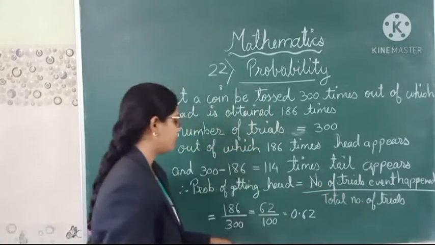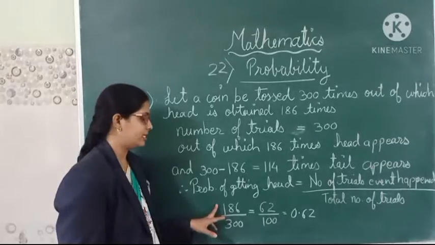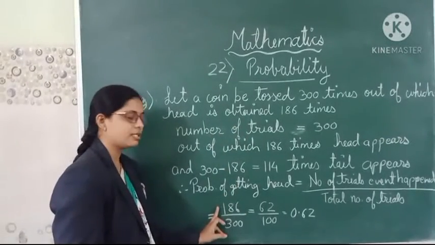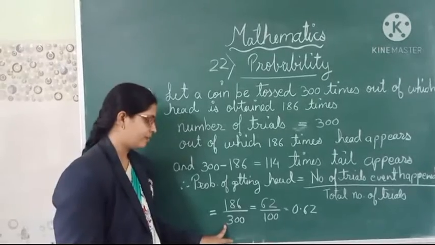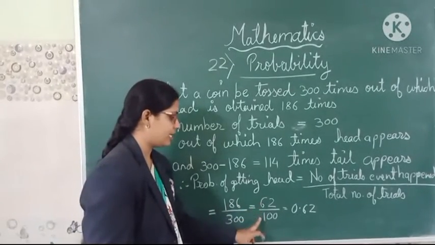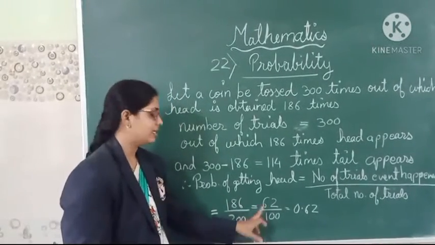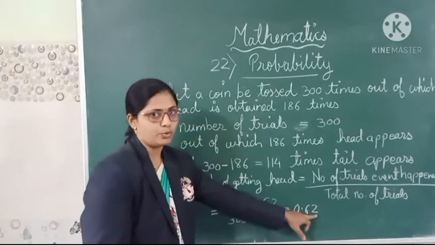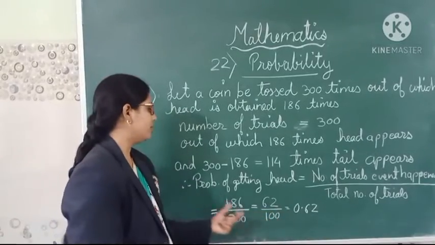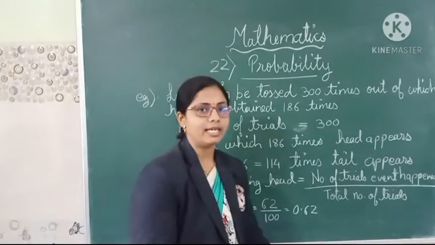So what is the number of trials? That is 186, meaning head we are getting 186 times. And the total number of trials is 300. So if we divide this, we will get 62 upon 100. Then we will divide this, we will get 0.62. Okay. So this will be the probability of getting the head.